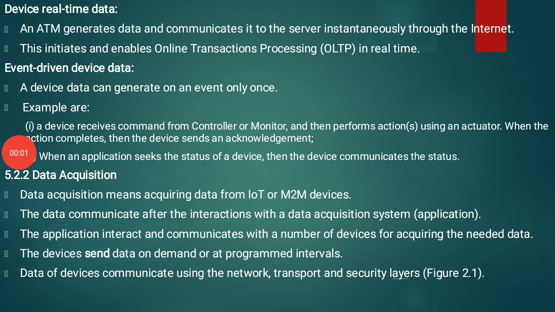Next, our concept is the device real-time data. Let us see what is the device real-time data. The best example is ATM machines. An ATM generates the data and communicates it to the server instantly through the internet. Whatever data the ATM generates can be communicated to the server instantaneously through the internet.